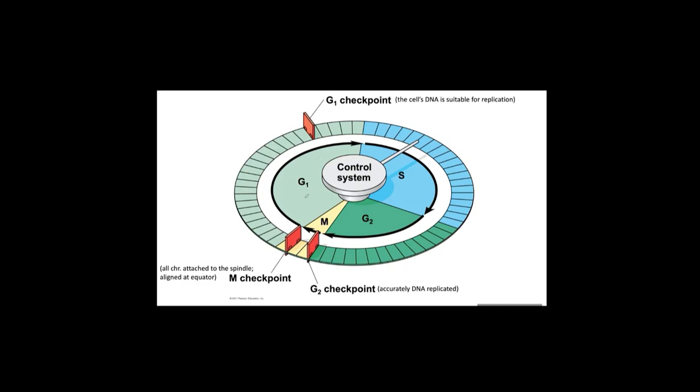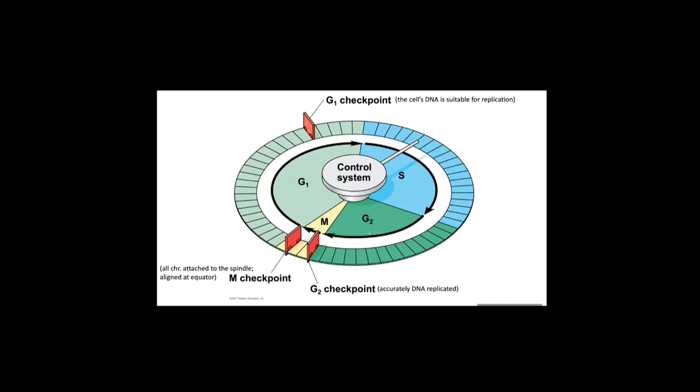In G1 phase, the cellular contents duplicate. In S phase, DNA replicates. In G2 phase, the condition of the replicated DNA is checked. But that is interphase, and at the same time there is a control system with three checkpoints: the G1 checkpoint during G1 phase, the G2 checkpoint during G2 phase, and the M checkpoint during M phase.